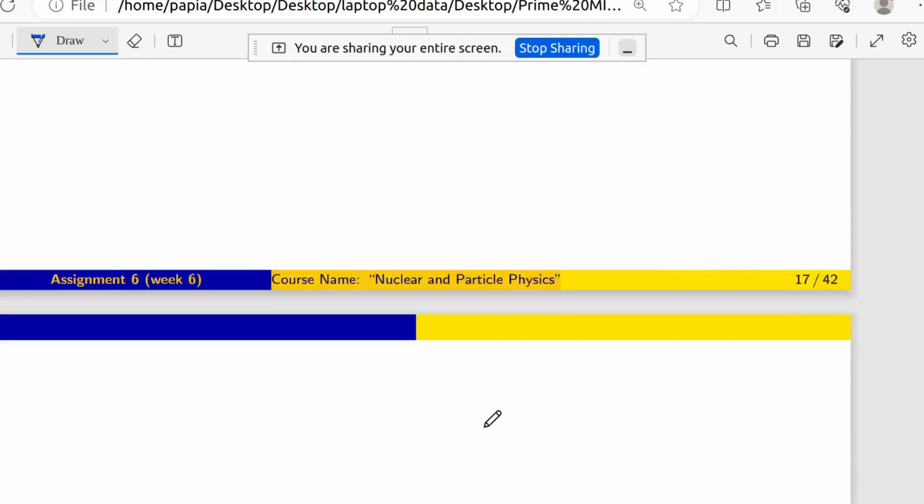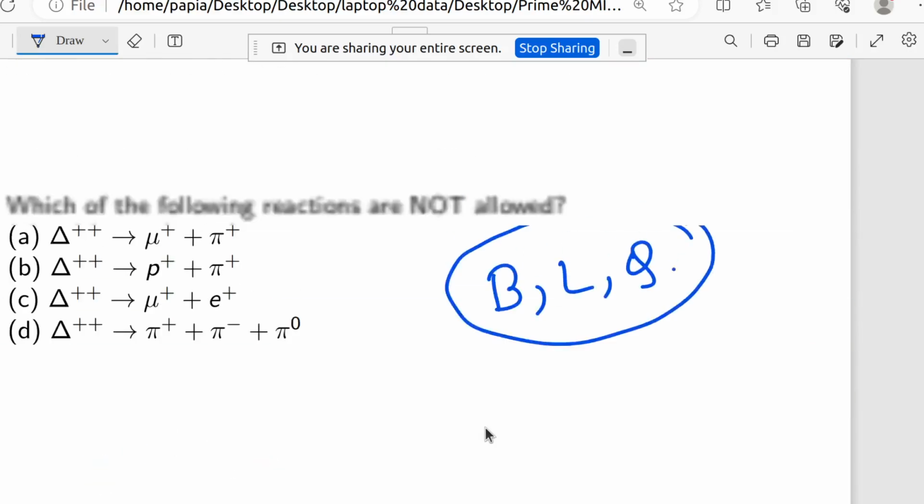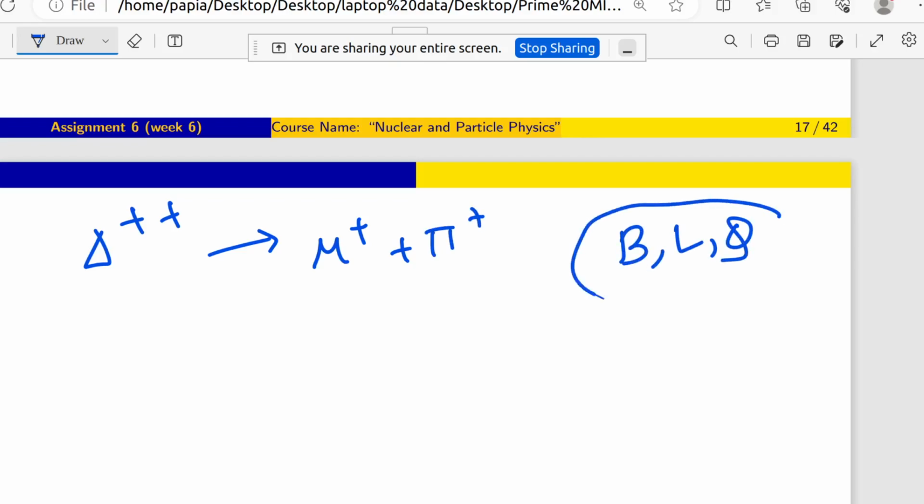Let's say I have written here delta plus plus going to mu plus pi plus. Whenever you check these three things, you can simply say which one is not conserved.